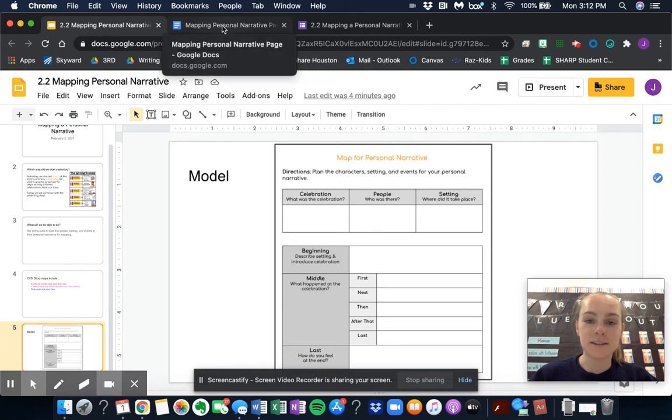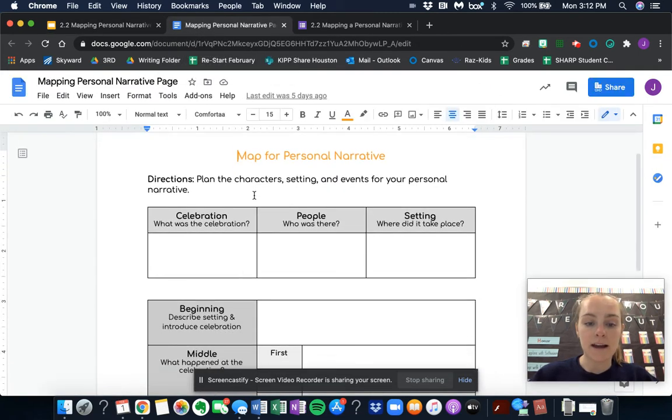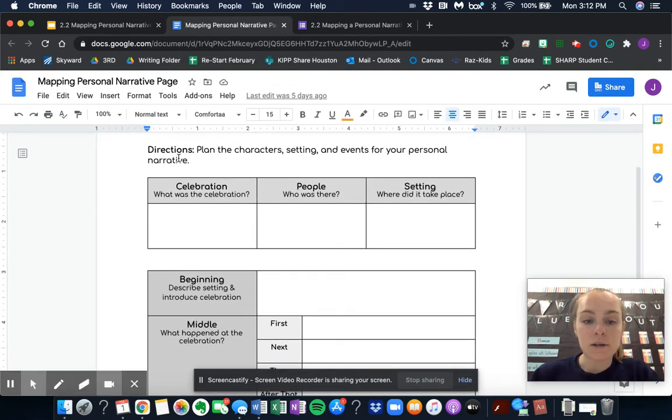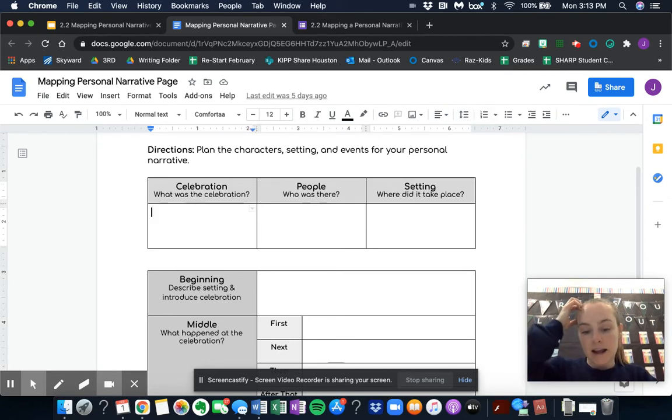So let's get started. So here I have my map. The directions read, plan the characters, setting, and events for your personal narrative. So in my writing yesterday, you were asked to star, circle, identify one celebration that you knew the most about.